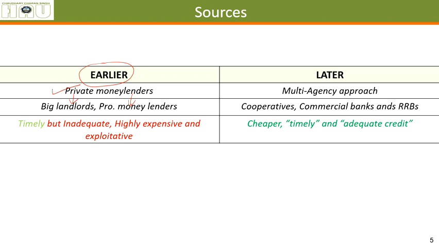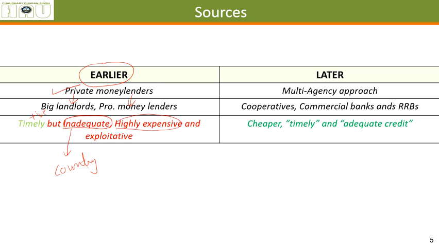Okay, the benefit here was that it was timely. You can go to them in the night, and if they believe you, they'll give you the money directly. But the thing was, it was inadequate. It might be adequate for a person or two, but on a country scale, or if you see from the point of view of lakhs of farmers, it was inadequate.